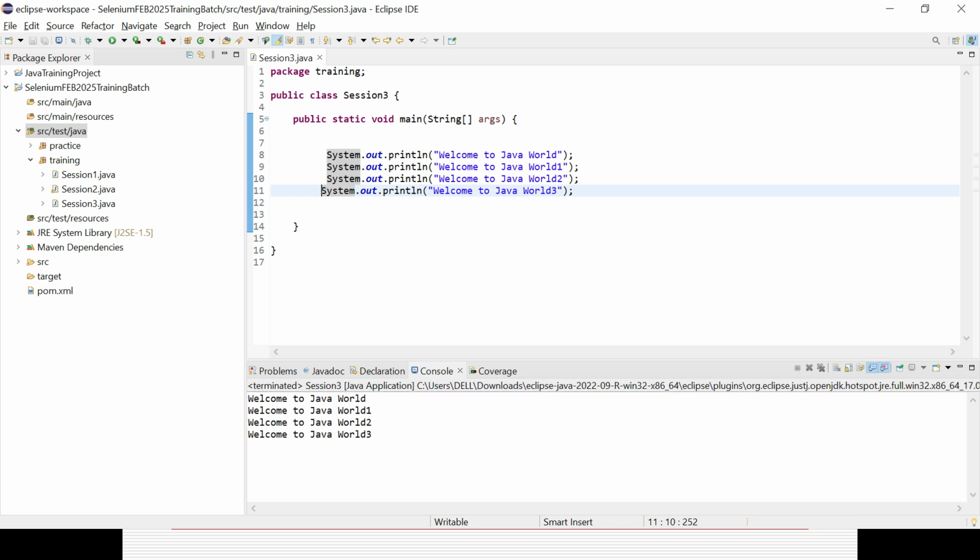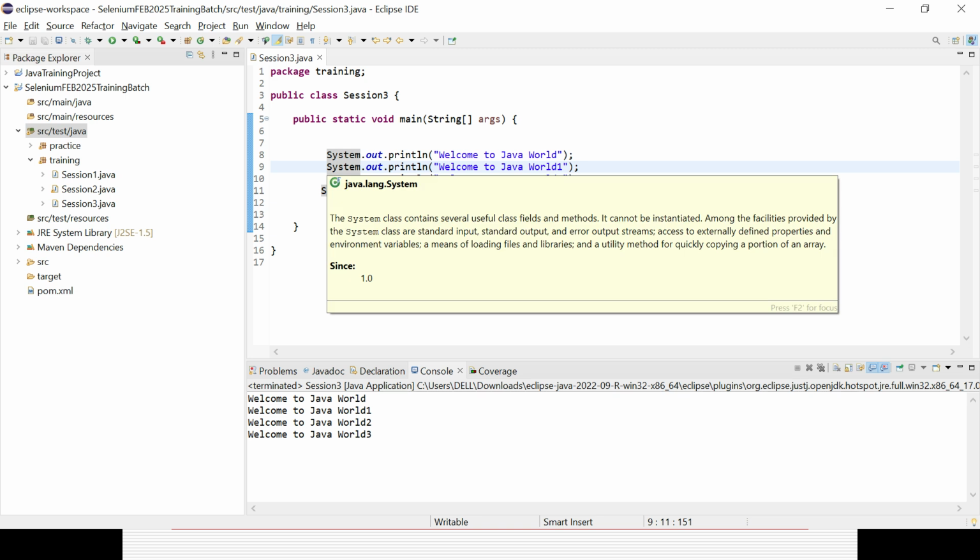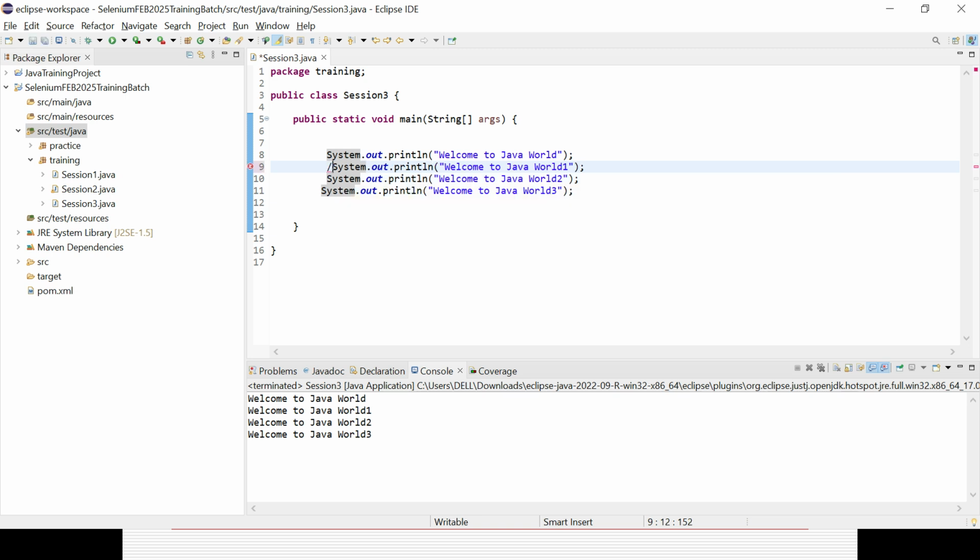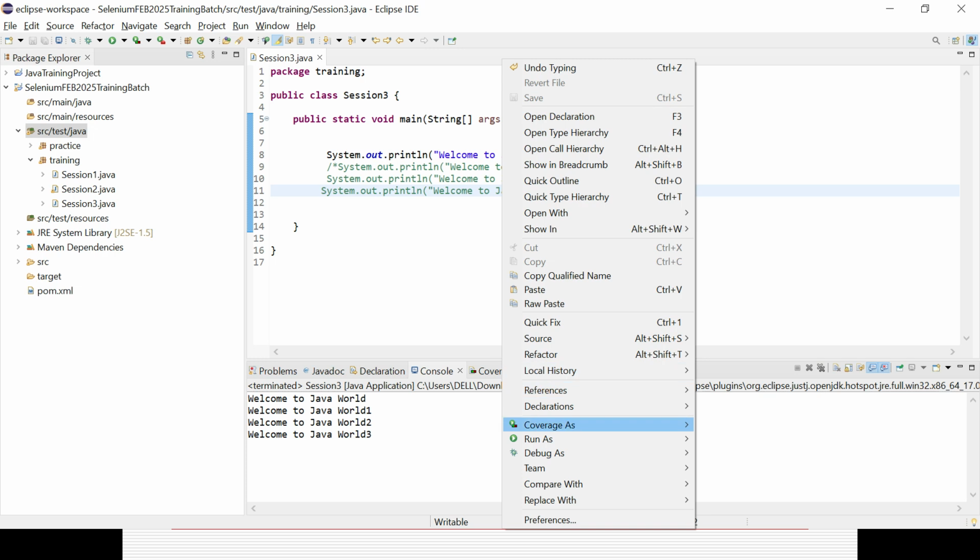But in case you want to comment out multiple lines, you can select those lines, start with slash star, and end with star slash. That's all. So 3 lines will be commented out, disabled from the execution. That is the way you can use single line and multiple line comments.